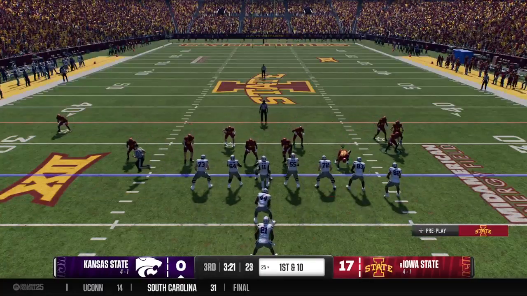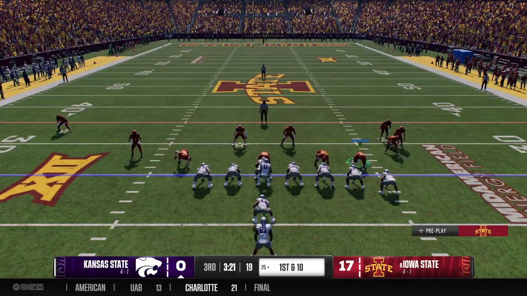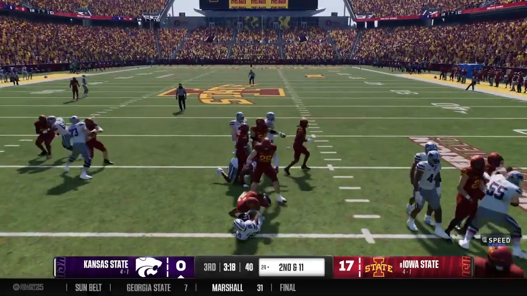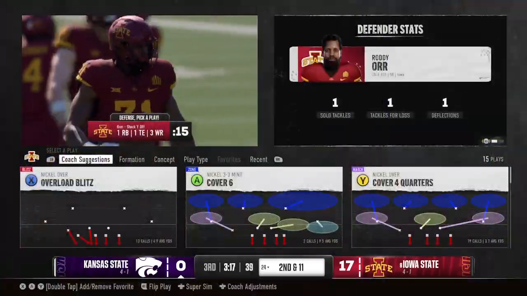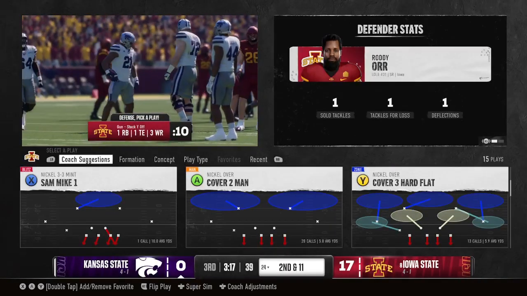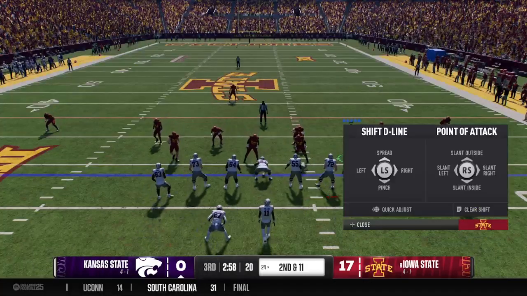K-State has the ball back, and the Power Cat offense returns to the field. Trailing now by 17, David, this is an opportunity that they need to answer. And down by 17, it's not panic mode yet. Like, I know we just gave up some points and our defense hasn't played great. I think this offense can still be who they are and stay consistent. No doubt, lots of football to go, but you do get the feeling.